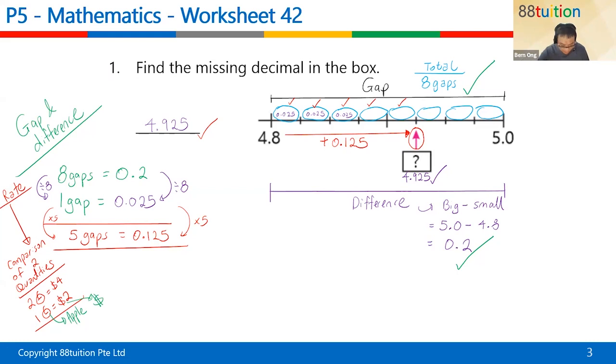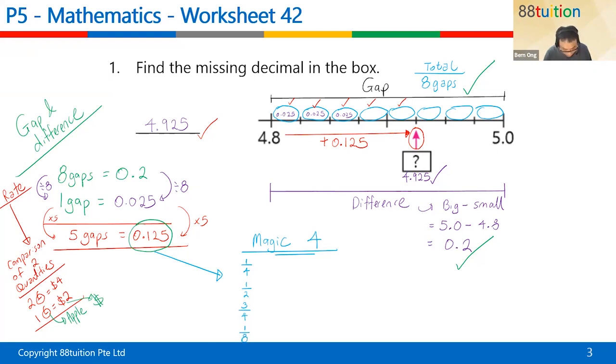When I look at this 0.125, it reminds me of something. Can you please write this somewhere? I call this the magic 4. Something important that you have to remember. The first one is 1/4. The second one is 1/2. The third one is 3/4. And the last one is 1/8.